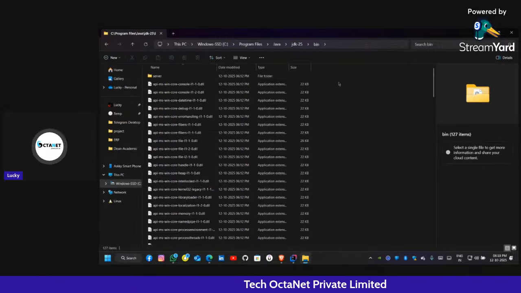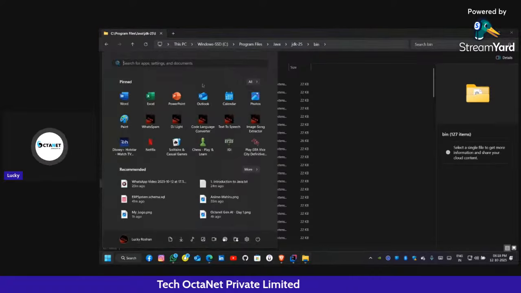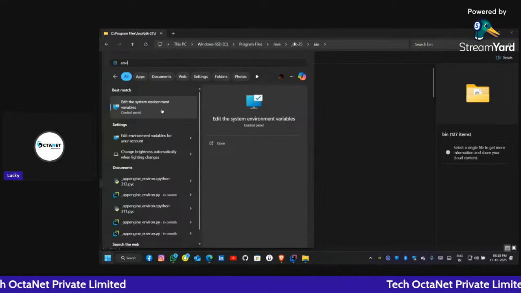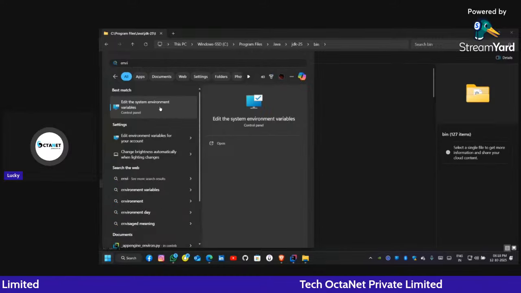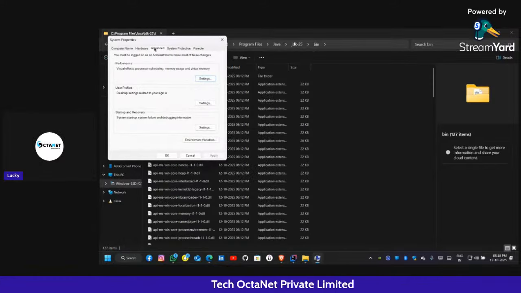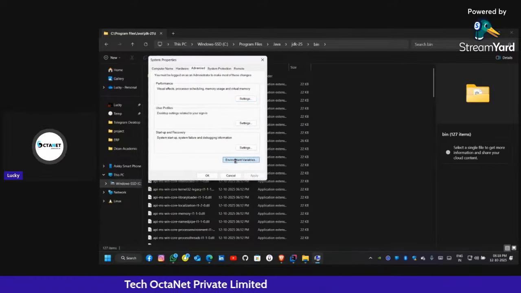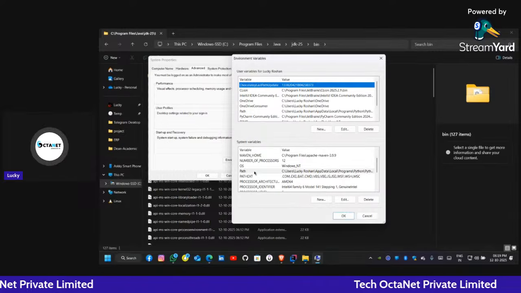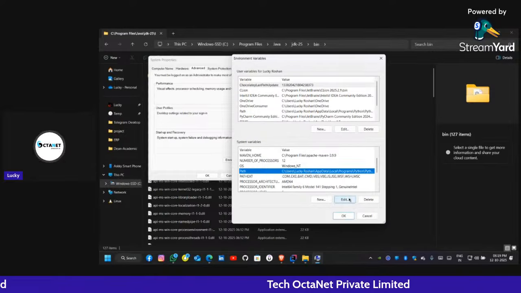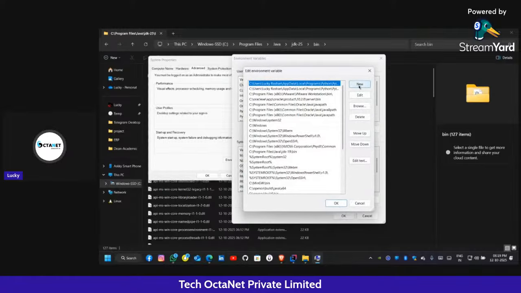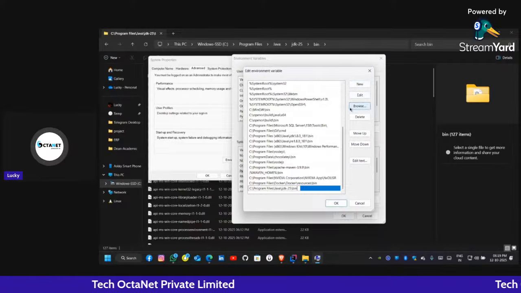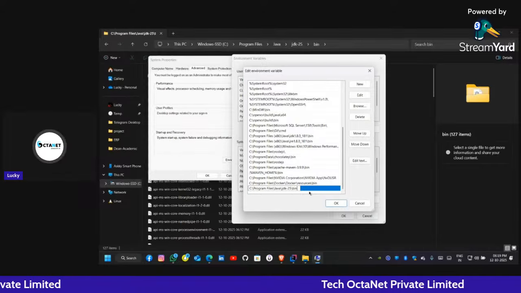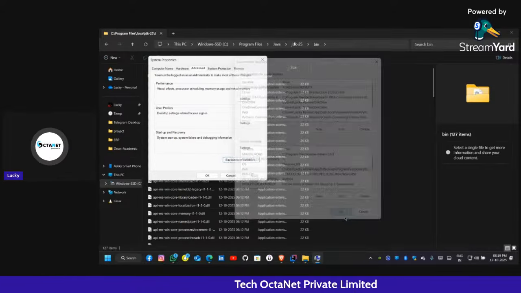After you copied the path, just click on the Windows tab, then search for environment variable. Edit the system environment variables, search here. After you open it, click on Environment Variables, then under System variables, go to Path, click Edit, click on New and paste the path. The path you have copied recently, paste here. After pasting, click OK.